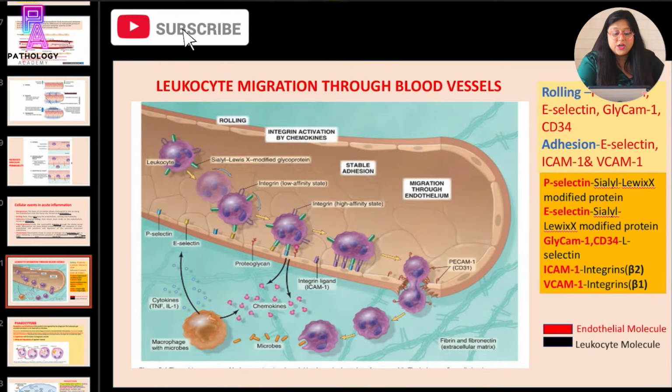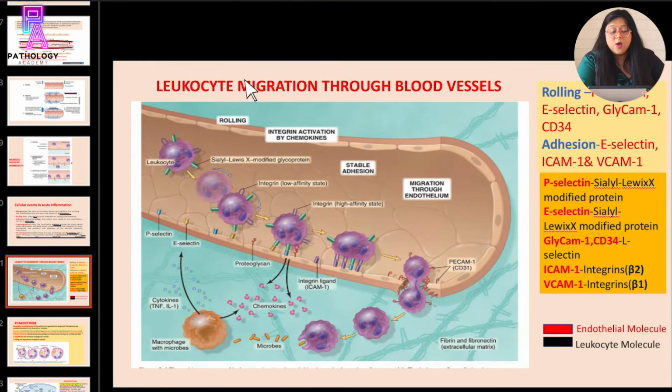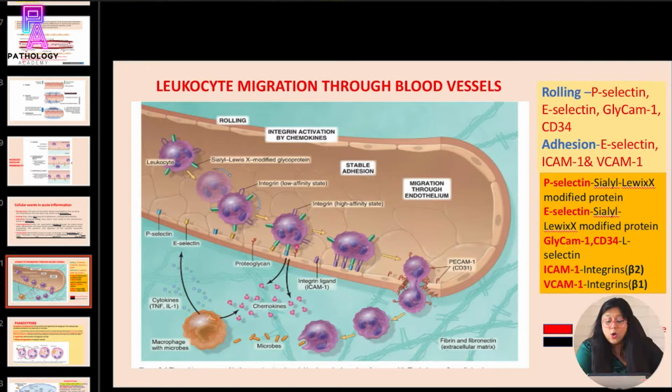Here in this image, I have shown you the various phases of leukocyte migration through blood vessels. So as I have told you, initially there will be rolling and this rolling is mediated by some endothelial molecules and leukocyte molecules. On the endothelium, as you can see here in the image, there are molecules like P-selectin, E-selectin, GlyCAM-1 and CD34.